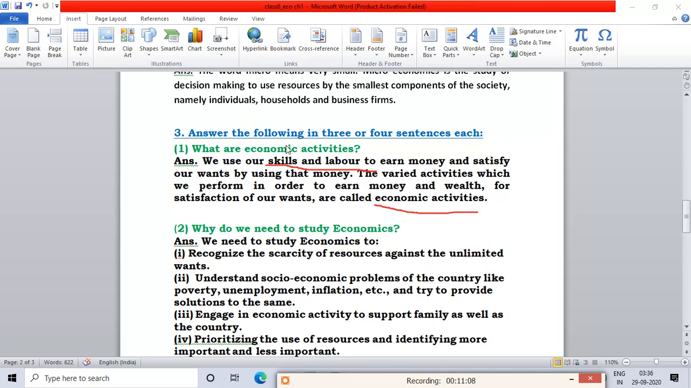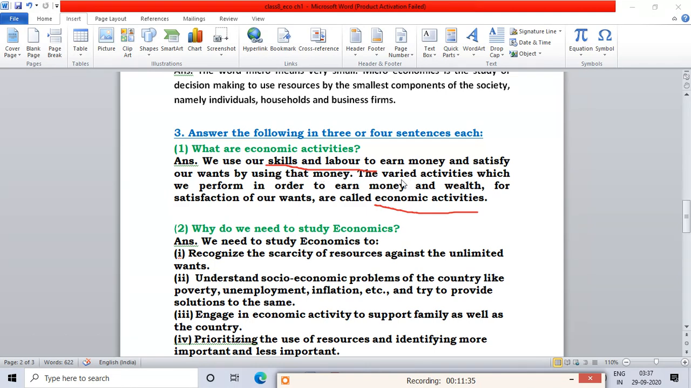You can work in a school and you can earn money from that, and after that you can satisfy your needs, right? So if you are good at painting, then you can do painting also and you can earn money. If you are good in stitching clothes, you can stitch clothes and you can earn money. We use our skills and labor to earn money and satisfy our wants by using that money. We will work in a company and will earn money, and from that money we can satisfy our needs.